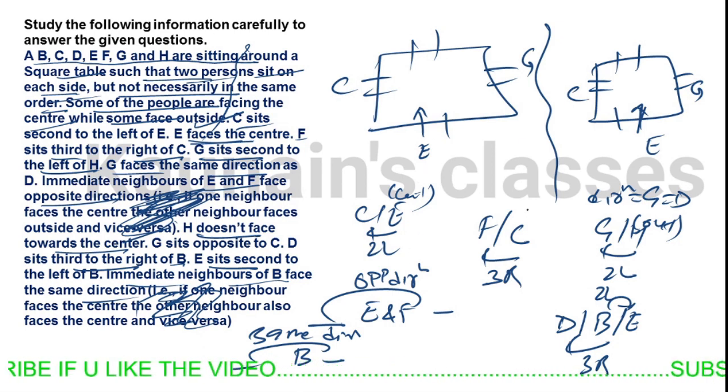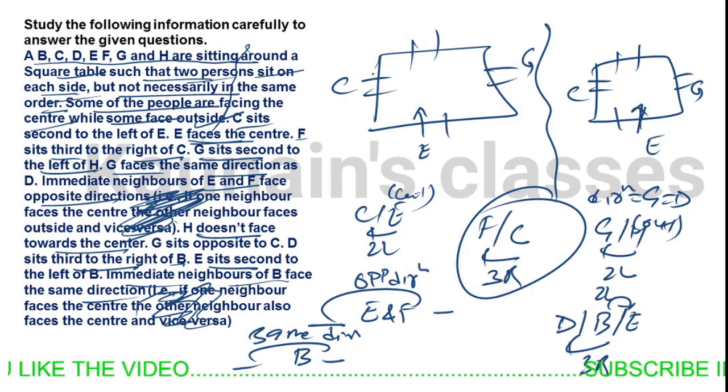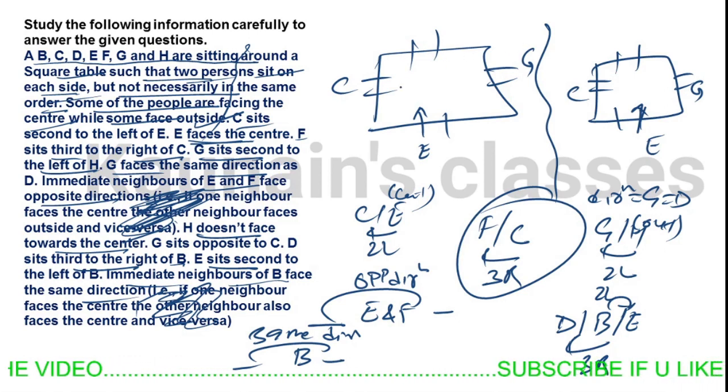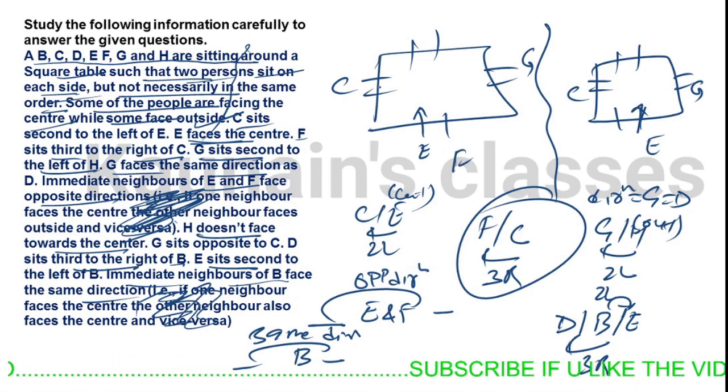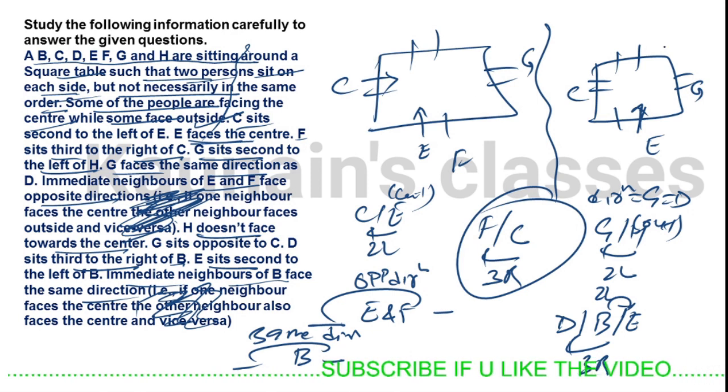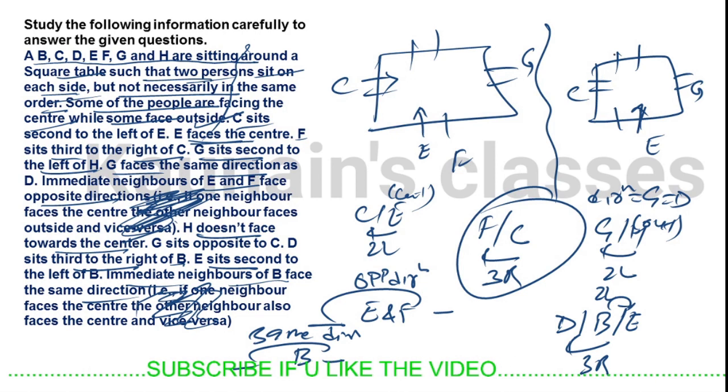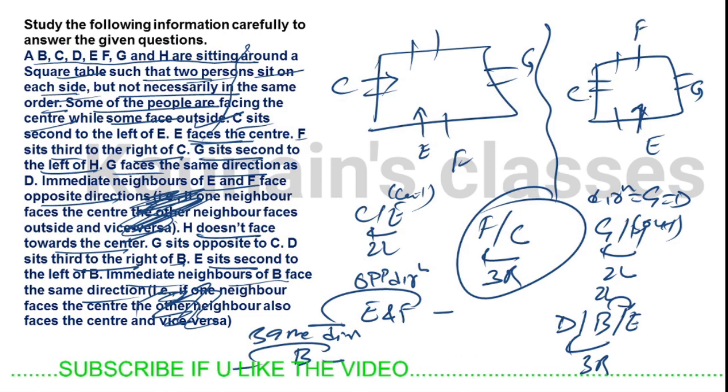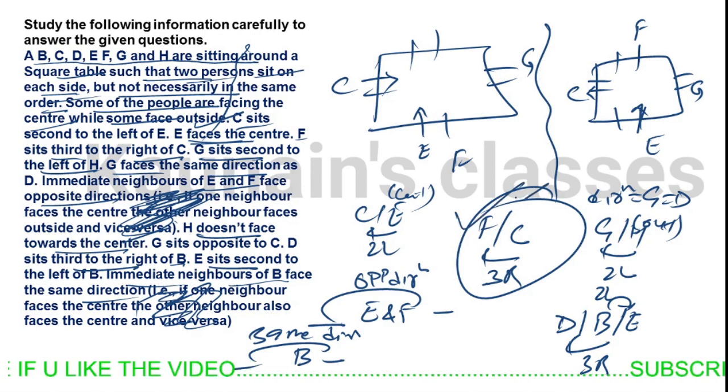So what can we place? F is third to the right of C, so there is a two-person gap, and G is here. F would be here, and since it's third to the right, C is facing outside. Okay, we are done with this hint.